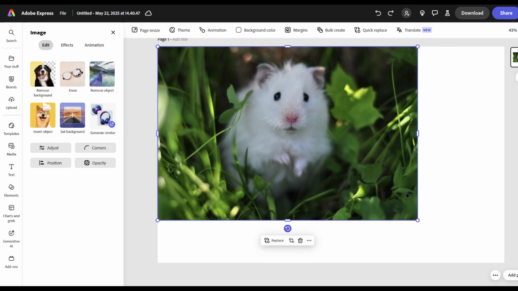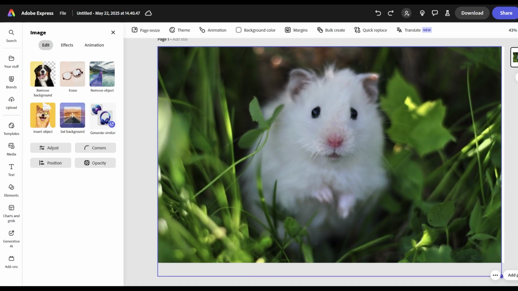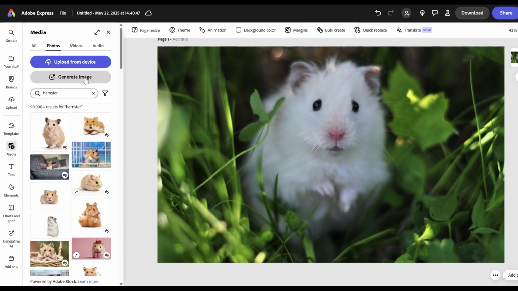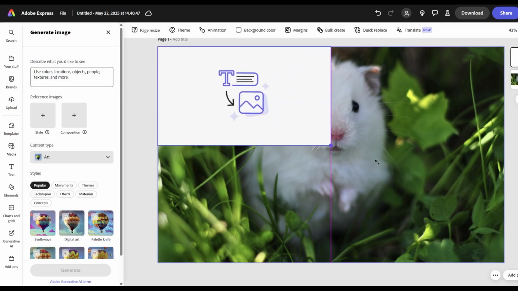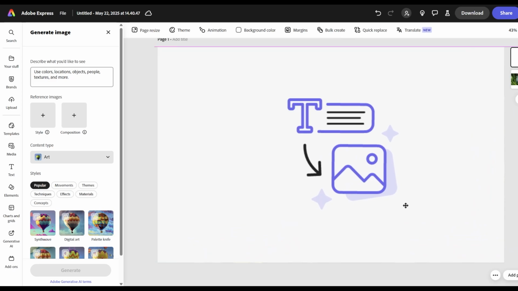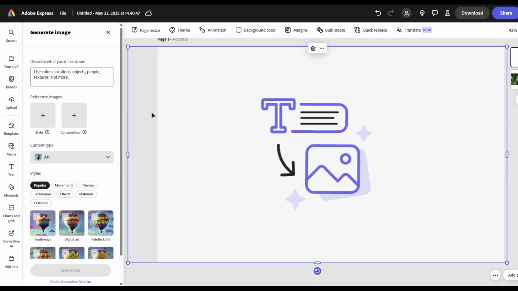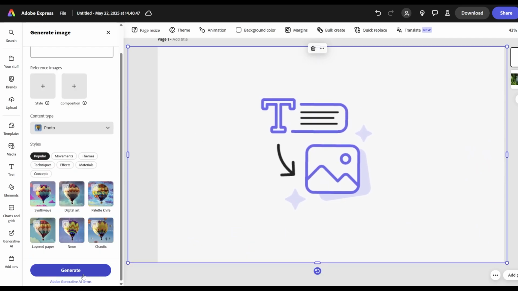So I found this image right here, but it's not the full size of what I need it to be. I'm just gonna click and drag this little circle right here to make it bigger and fit that screen. I kind of want to see what happens when I generate an image. So it gave me a size to use. I'm going to stretch that one out too to be the perfect size for my screen. And I'm just going to type in a prompt. So I'm just going to hit generate.